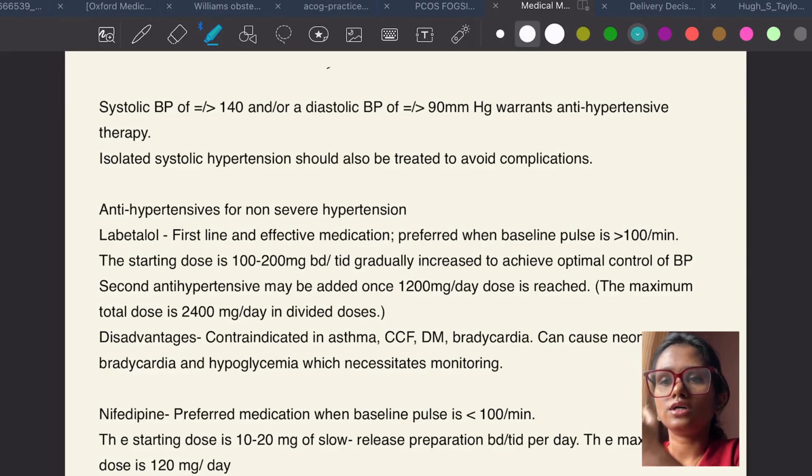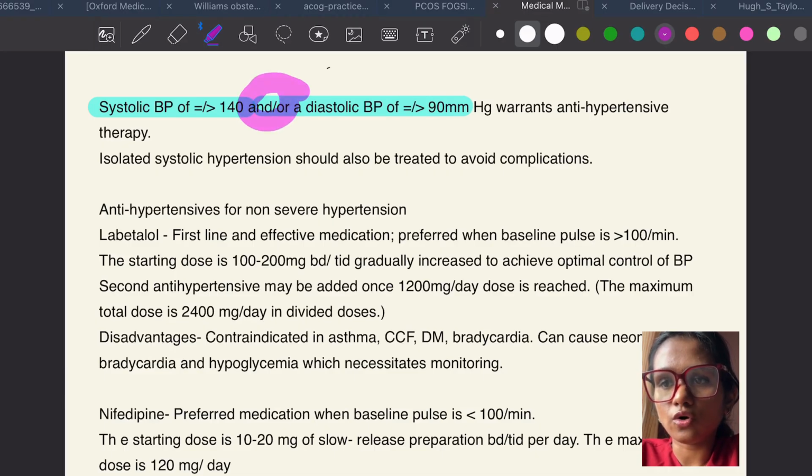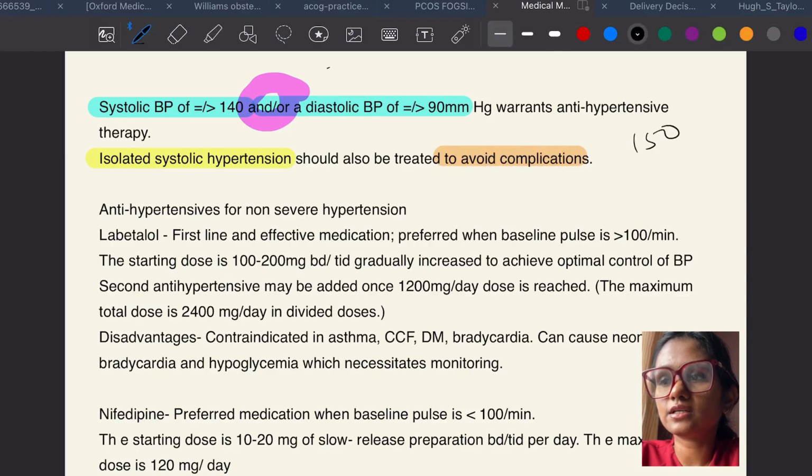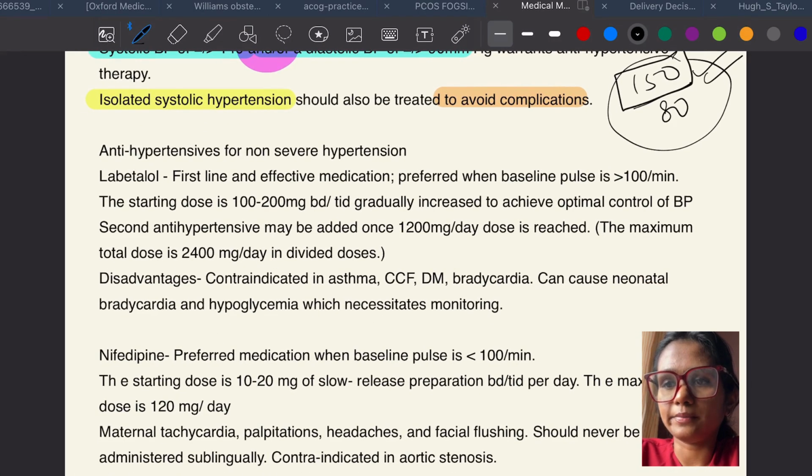So see what happens, like systolic, when should you start the medical management? Systolic BP should be more than or equal to 140, and or a diastolic BP of more than or equal to 90 mmHg. So why have they written here "and or"? Because now they have recommended use of antihypertensive even if there is isolated systolic hypertension to avoid complications. Okay, so even if the BP is somewhere around 150/80, then also you're supposed to start antihypertensive treatment because this is isolated systolic hypertension.